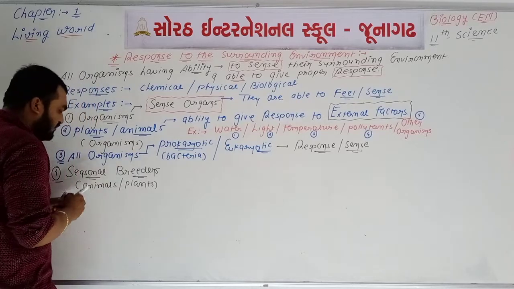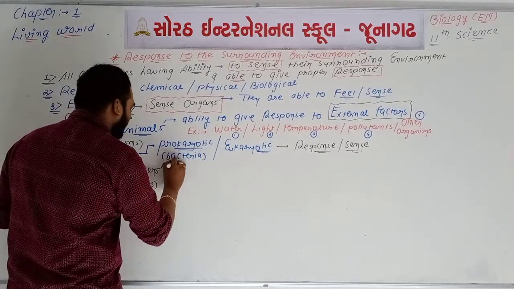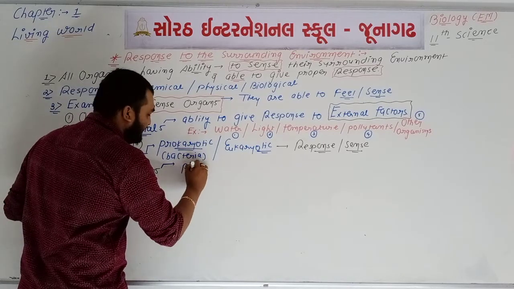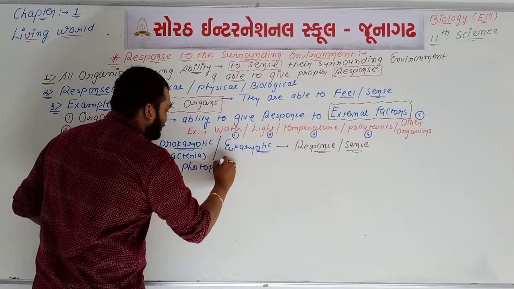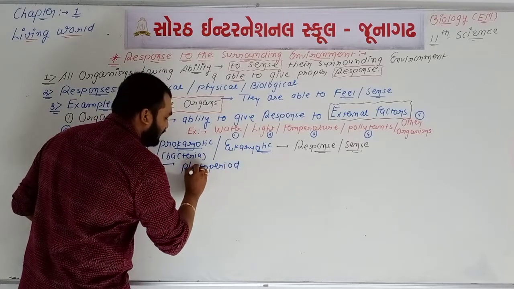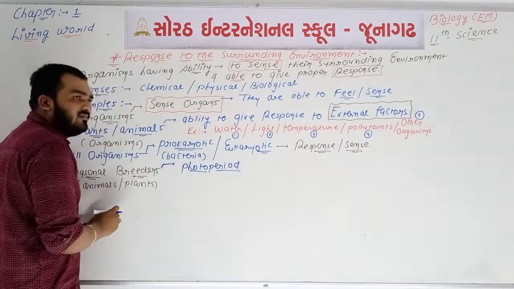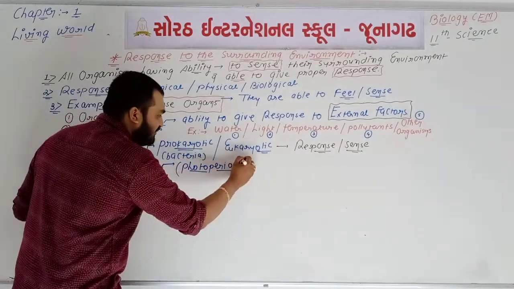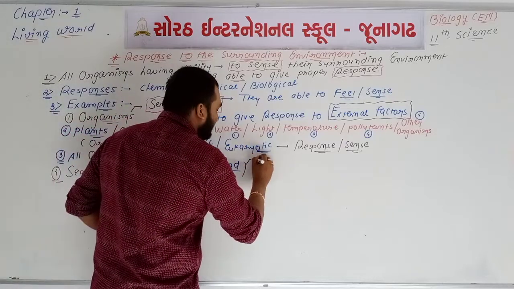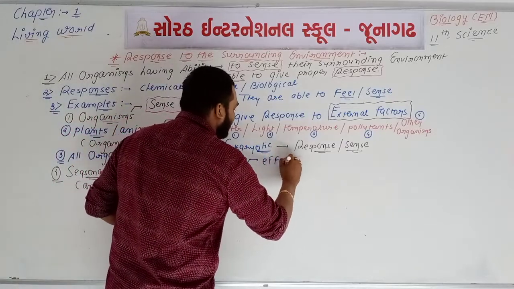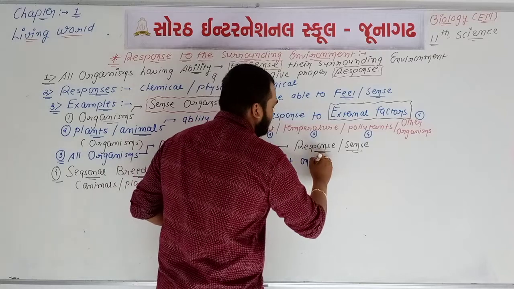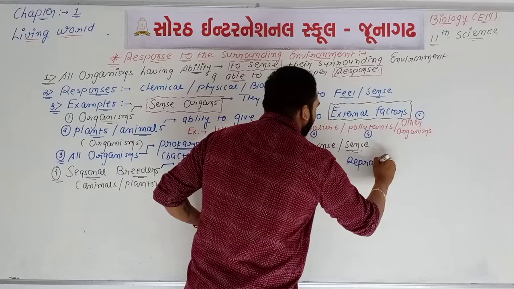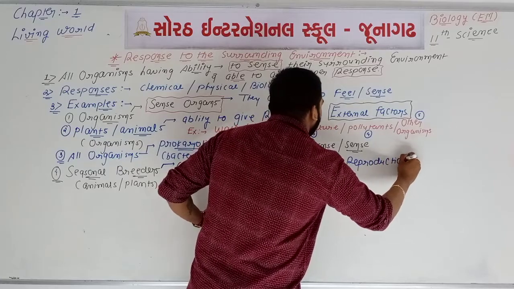So for the seasonal breeders, photoperiod. What is the meaning of photo? Photo means light. Period means one type of time. So the timing of light will affect their process of reproduction.